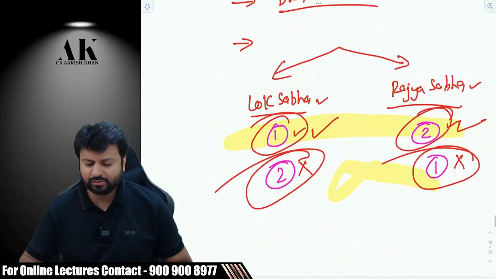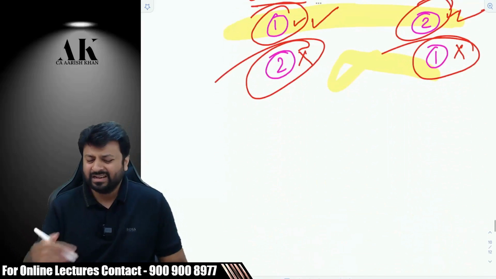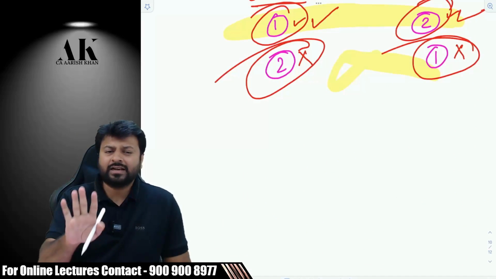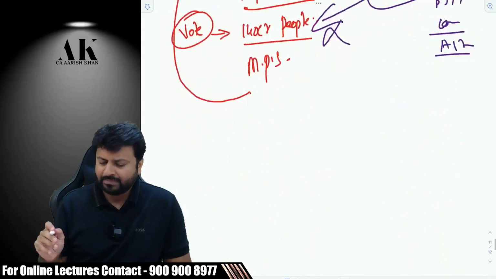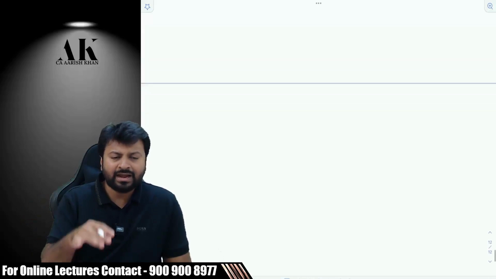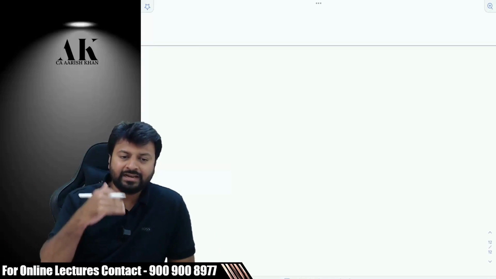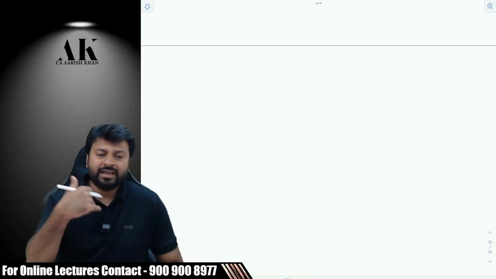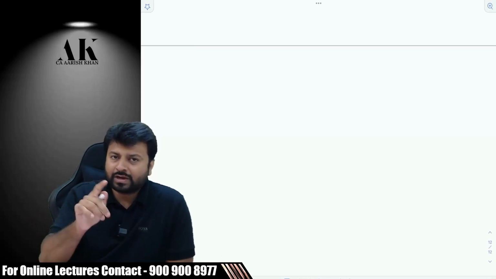This is what I had to say about the Lok Sabha and Rajya Sabha. And once that is done, then there is a formality. For us, what is important? Under the income tax law, it is very clear that we have to go first to Lok Sabha and then Rajya Sabha. The finance bill also goes first to Lok Sabha and then Rajya Sabha, because the finance bill itself says it is about finance, money. And if it is about finance, money, taxation, etc., then every person of this country is going to be affected because of that.